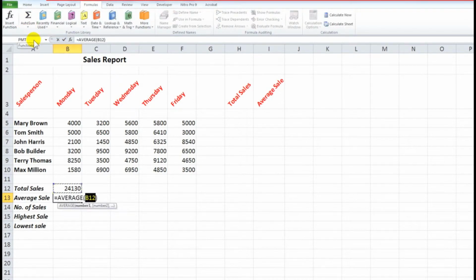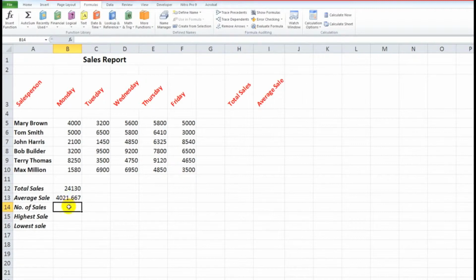But this time it's guessed incorrectly because it stops when it finds a blank cell or text. So what I need to do is to override its guess by dragging down through the cells that I want to include in my formula. And when I press enter, there is the average sale. Don't worry about the extra decimals at this point, I can soon take those off.